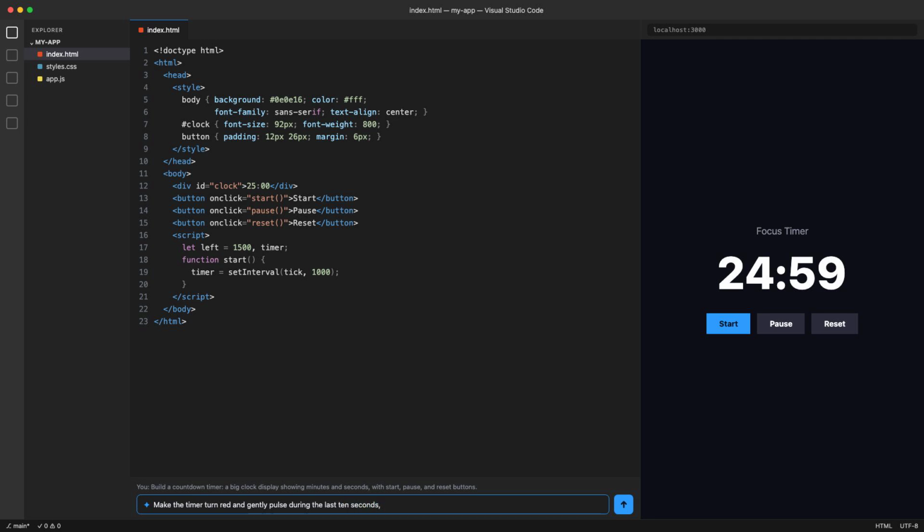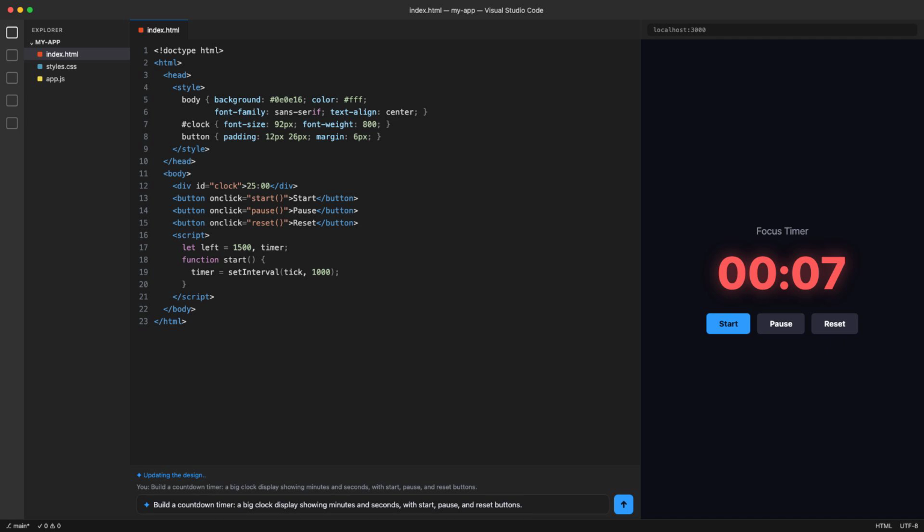That is it. I am describing a feeling, a behavior, the way I want it to look when time is running out. I am not writing any code to make that happen. I am just asking. Hit enter and let us watch it update. Oh, that is beautiful. Watch what happens now. I am going to start the timer and let it run down toward the end. And there, look, as we hit those final 10 seconds, the whole clock shifts to a warm red and it starts to gently pulse, breathing in and out, like it is telling you, hey, time is almost up.